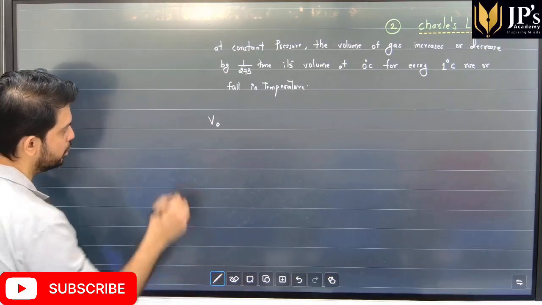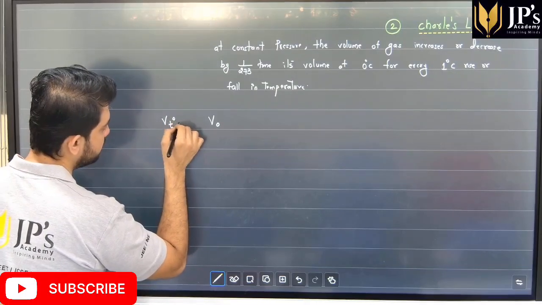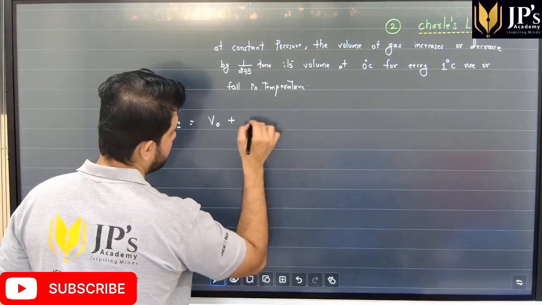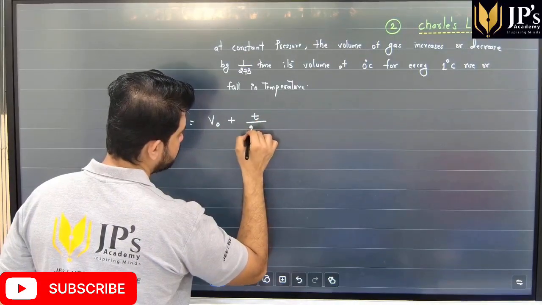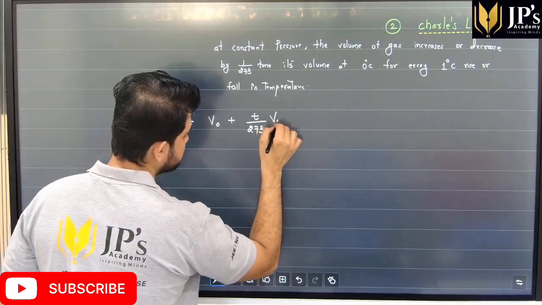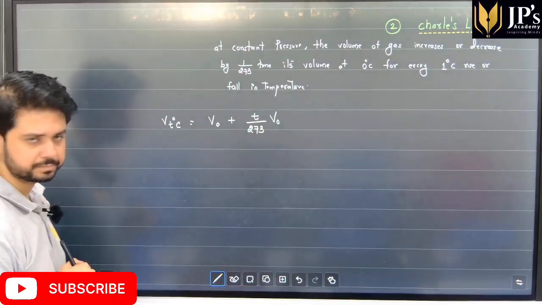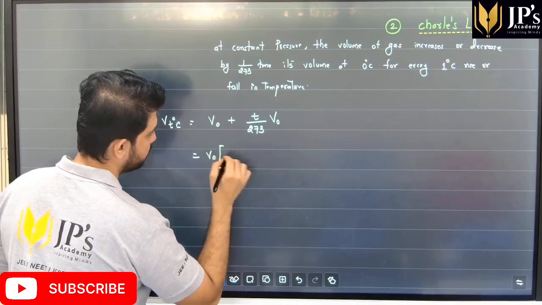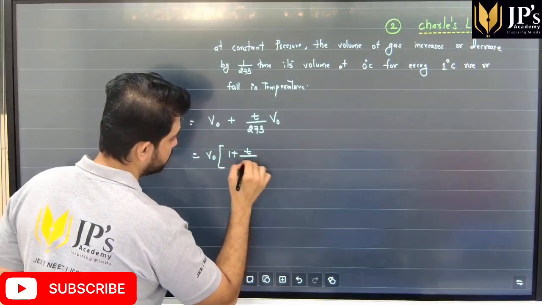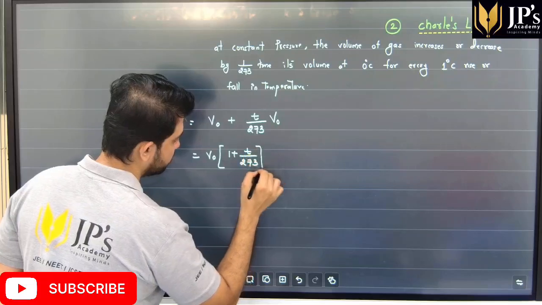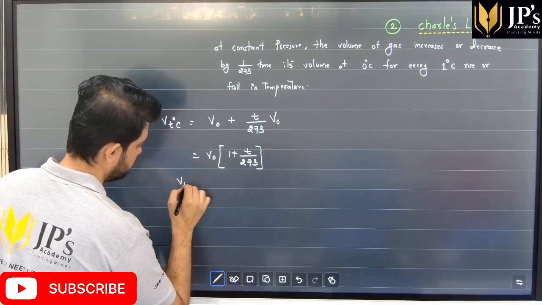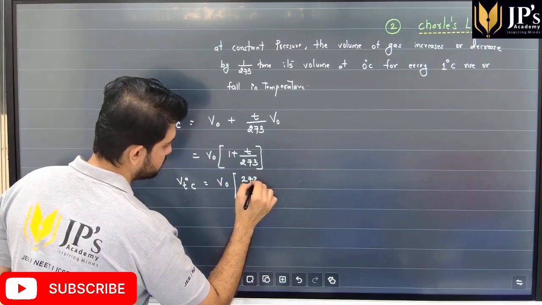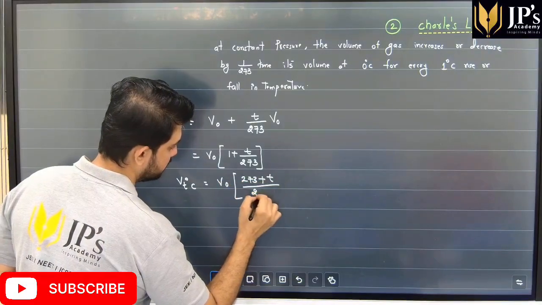0 degree, then the volume of the gas at some temperature T degree will be volume at 0 degree plus T over 273 times the volume at 0 degree. Okay, so what we can do over here is, if I take V naught common, what we get is 1 plus T over 273, or this becomes 273 plus T over 273.